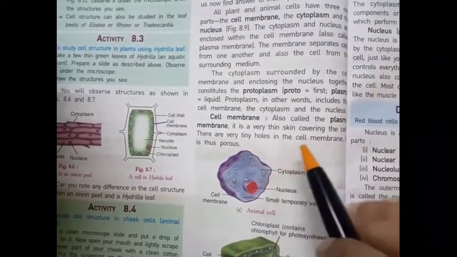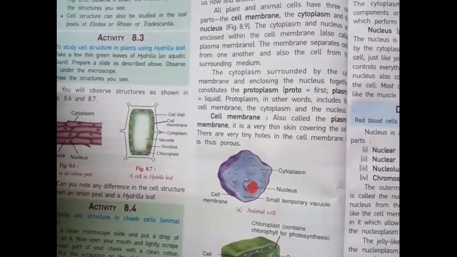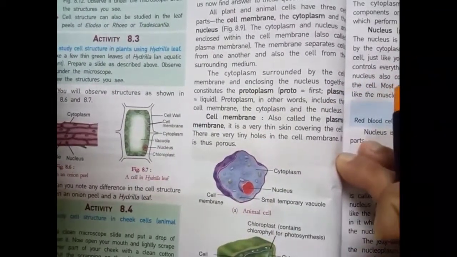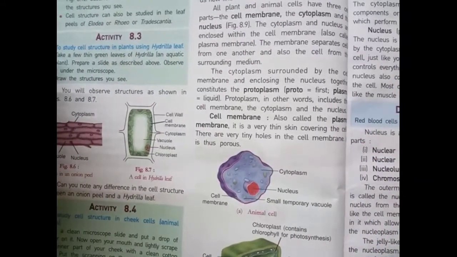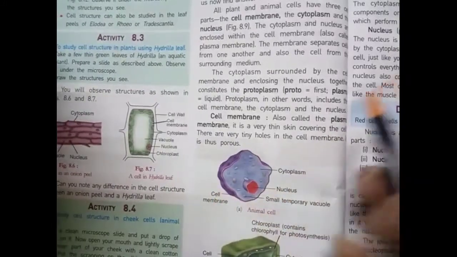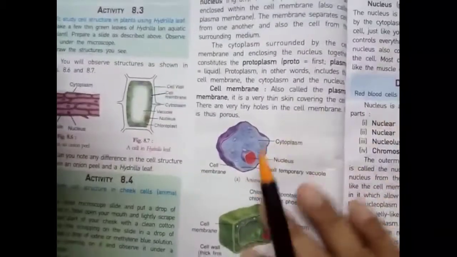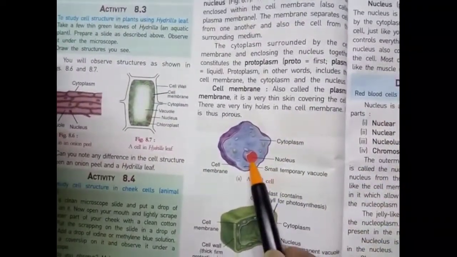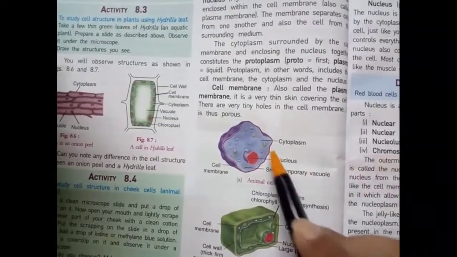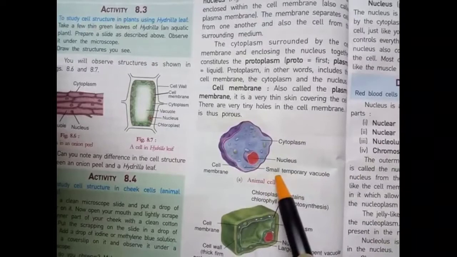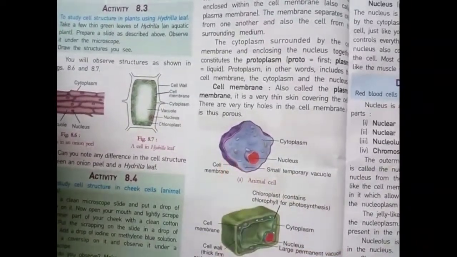Next part, cell membrane, also called the plasma membrane. It is a very thin skin covering the cell. There are very tiny holes in the cell membrane, and it is thus porous. As you can see, in the animal cell, this is the nucleus, and these dots are called cytoplasm, and this is a small temporary vacuole, and this is called the cell membrane.